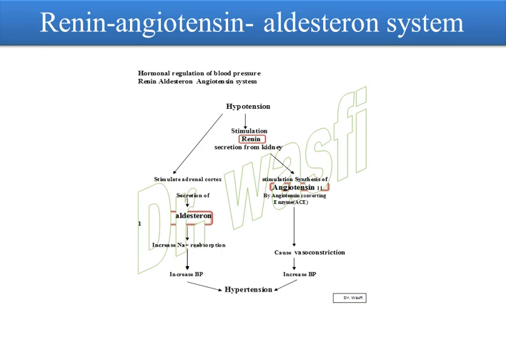Aldosterone increases reabsorption of natrium. I hope you remember it when we studied blood fluid. Aldosterone raises reabsorption of natrium or sodium from the renal tubule, and then water is reabsorbed and leads to an increase in the volume of blood in the vessel and leads to increased blood pressure, to raise the blood pressure when we have hypotension.